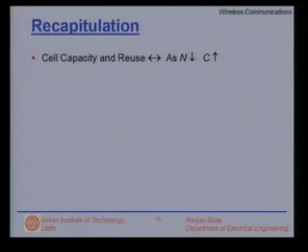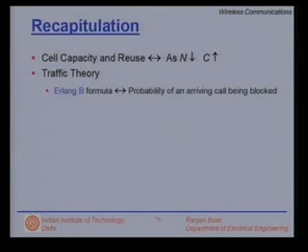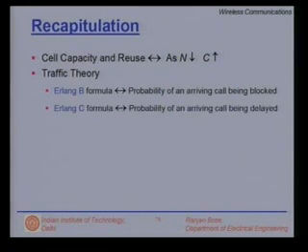First, let us recapitulate. We learnt last time that the cell capacity and the reuse factor are interlinked. In fact, if you look at the cluster size n, as n decreases, the capacity of the system increases. Last time we also learnt about traffic theory. We looked at the Erlang-B formula, which tells us how to calculate the probability of an arriving call being blocked.